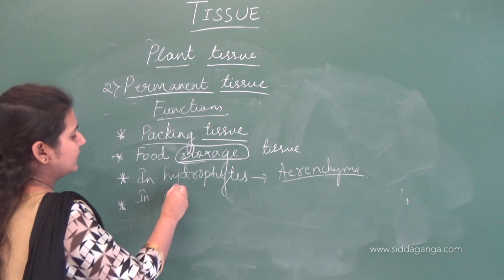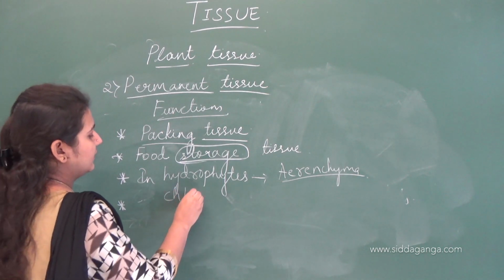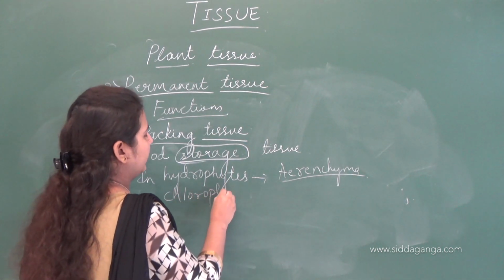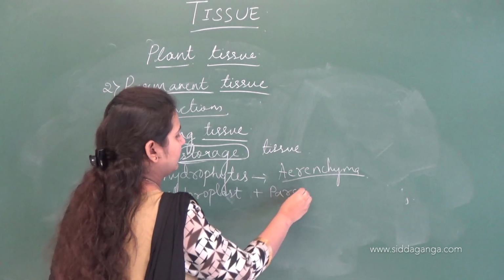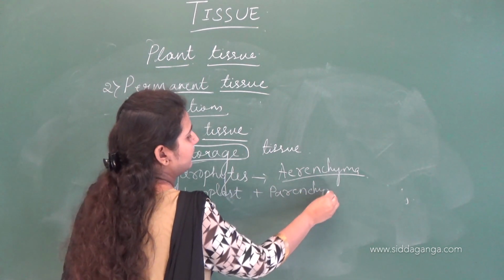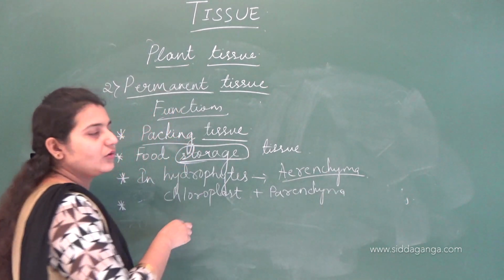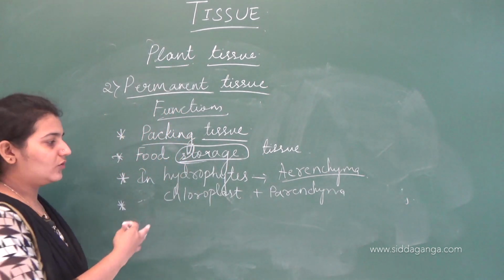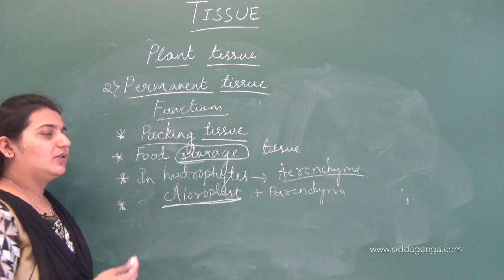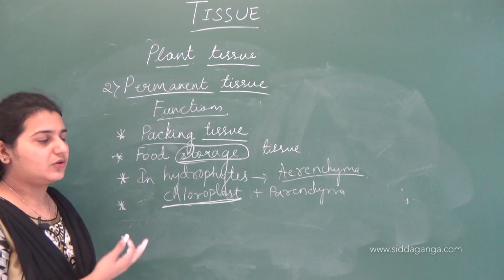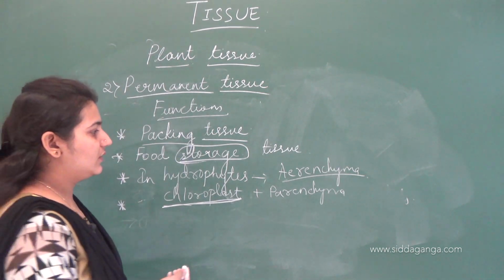In some of these parenchymatous cells, chloroplast is present. So when chloroplast comes, you have to remember the term photosynthesis. Chloroplast is responsible for photosynthesis.